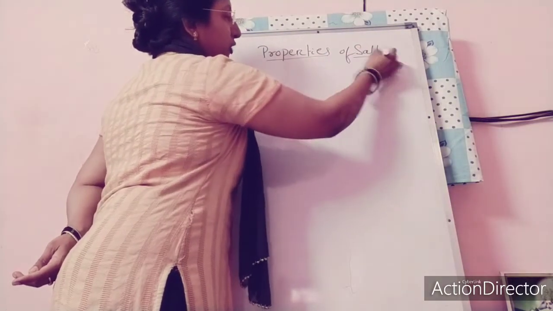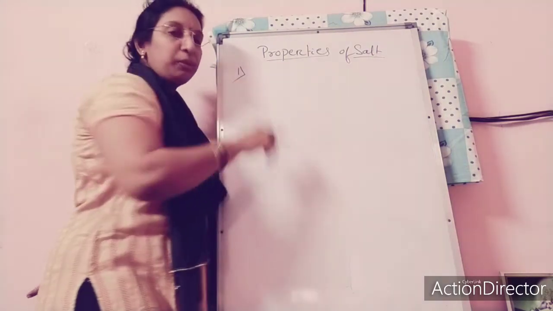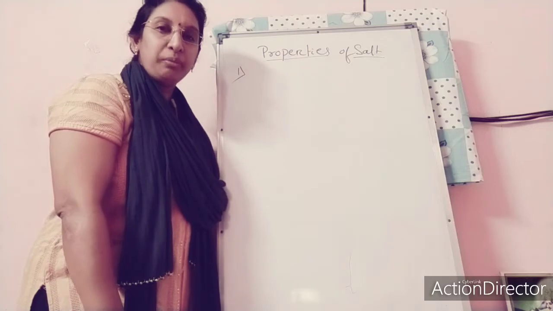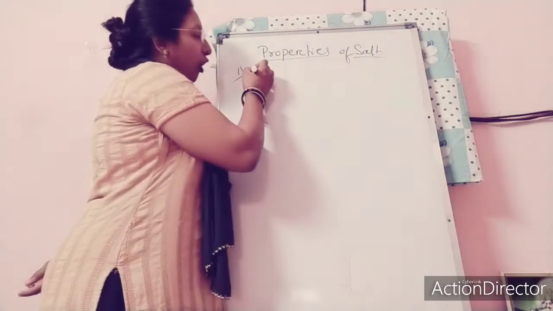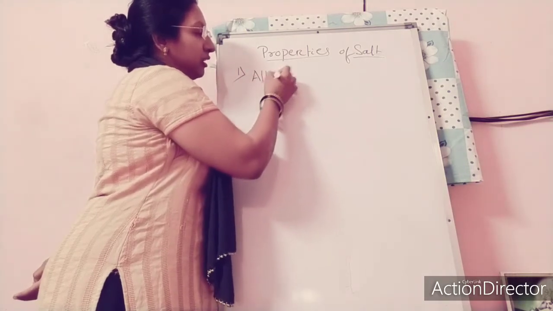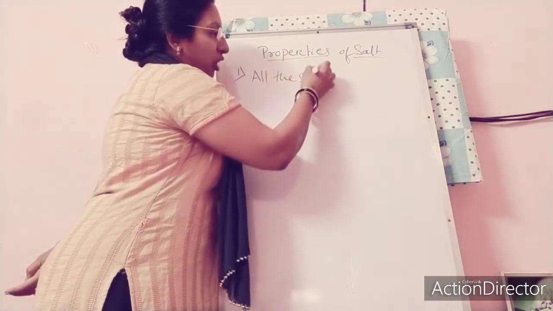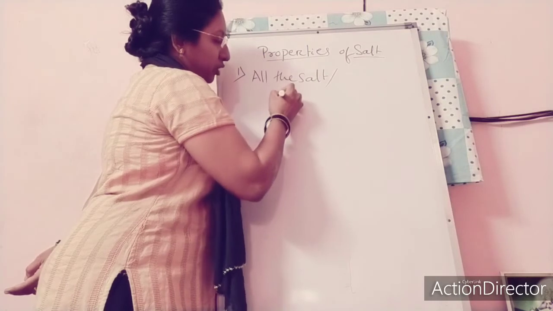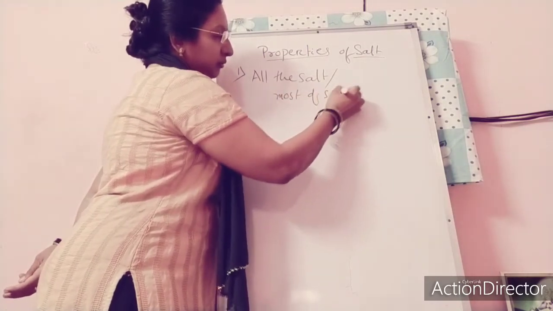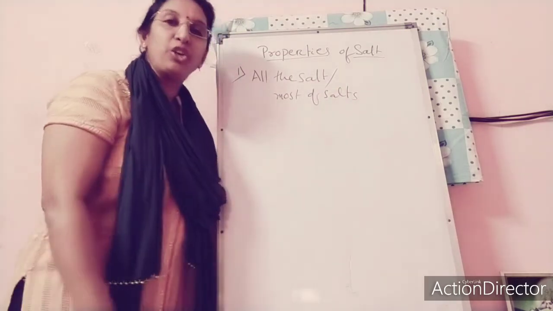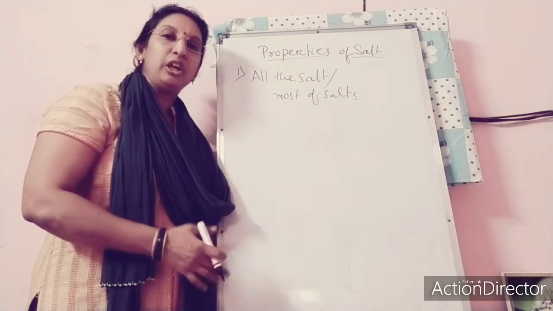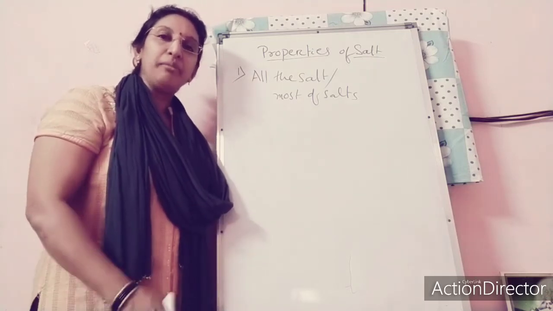When you are reading the first property, the most common property, that is the electrolytic property. That means all the salts, or most of the salts, are strong electrolytes because they have an acid radical and a basic radical.